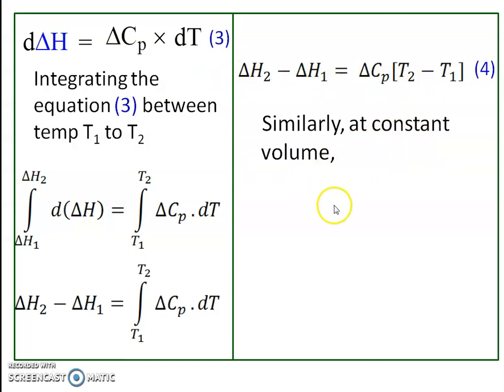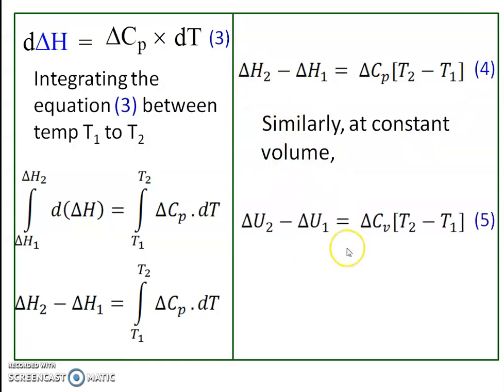Similarly, at constant volume, we can write Kirchhoff's equation like this: delta U2 minus delta U1 equals delta Cv into T2 minus T1.